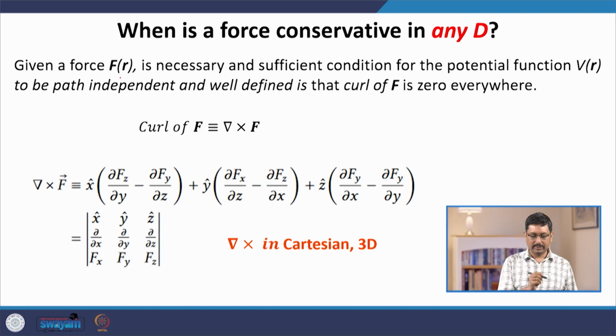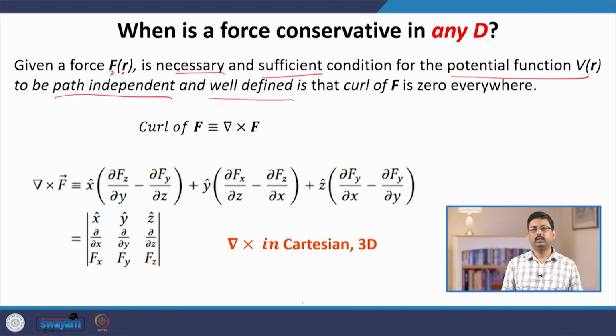So, given a force F(r), where F is a vector and r is also a position vector, what is the necessary and sufficient condition for the potential function V(r) to be path independent and well defined? That is, whether we can find a potential energy function V such that the integral of work done is given just by the endpoints.